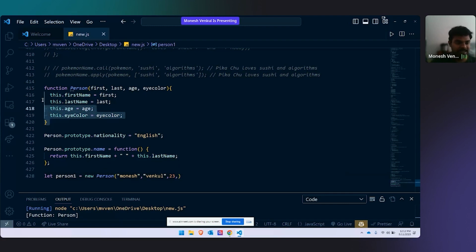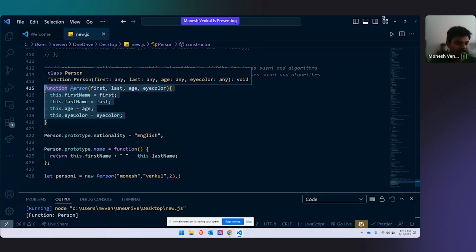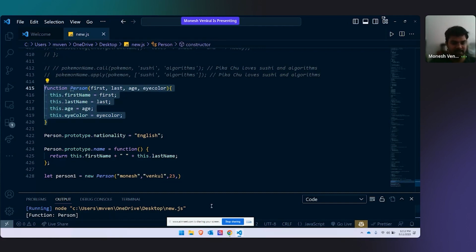Again, I'm telling this can be considered as a class. We call them functional constructors. This concept will be coming to you again in the coming classes. This is a functional constructor.